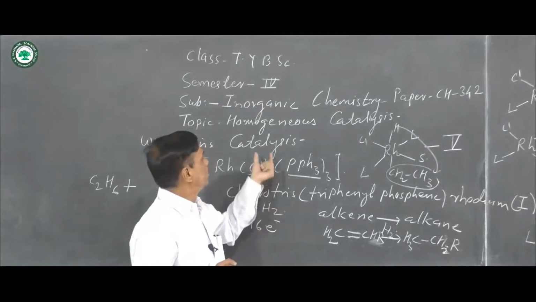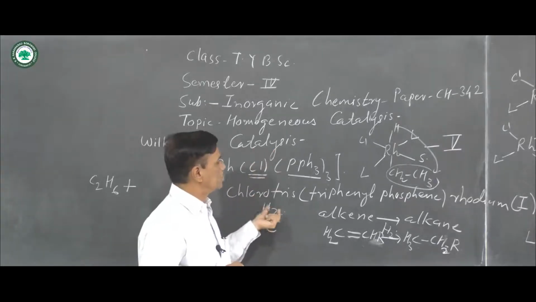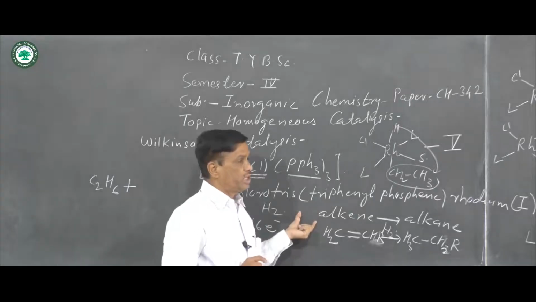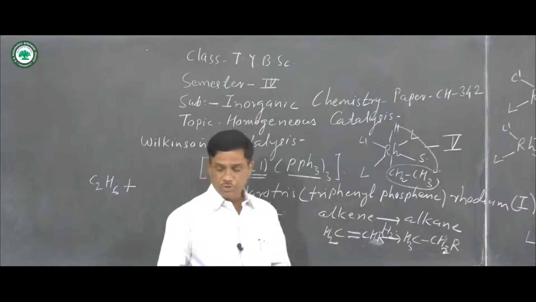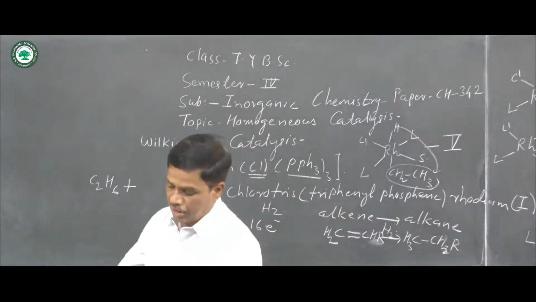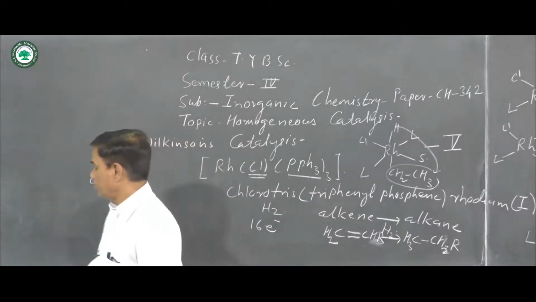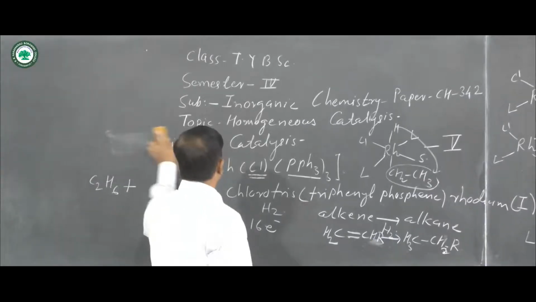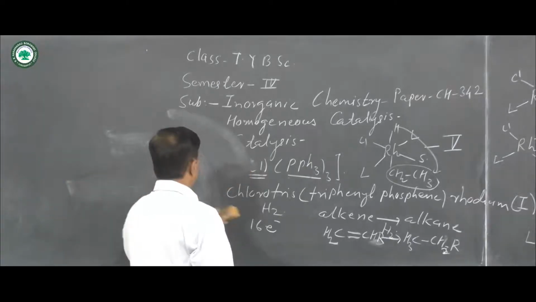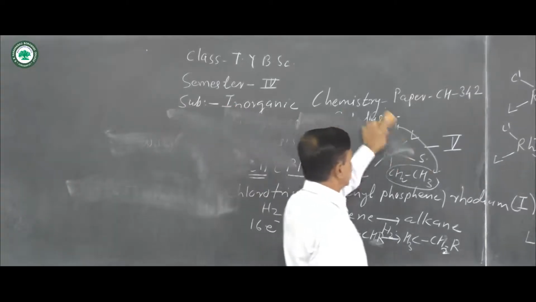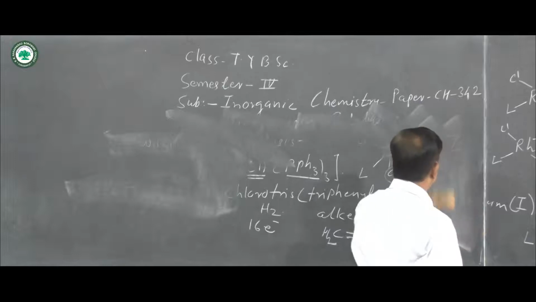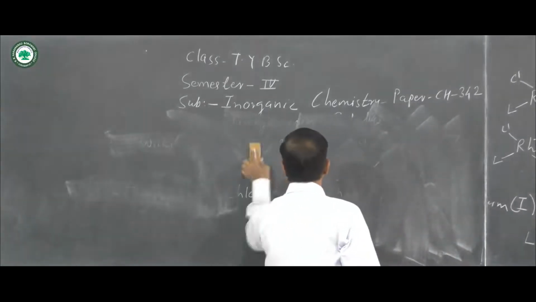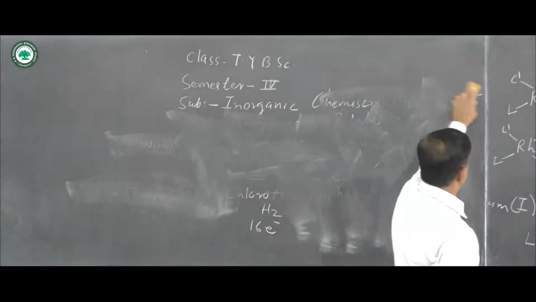And actually Wilkinson catalysis is known as a hydrogenation process in which two hydrogen atoms are added, and that is the first process for synthesis of alkanes from alkenes. Then the second homogeneous catalysis process is the Ziegler-Natta catalysis process.